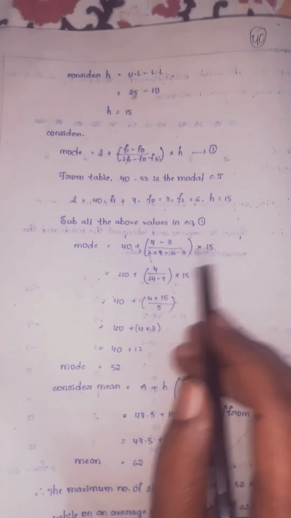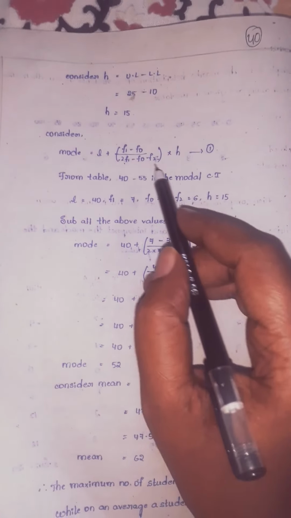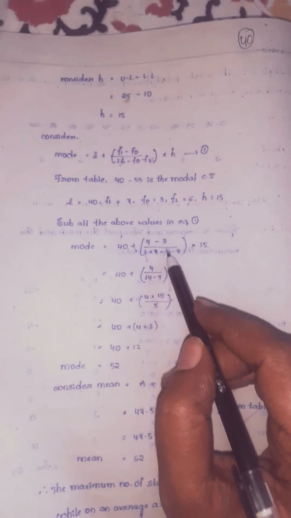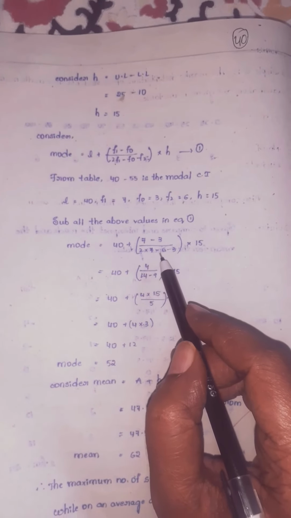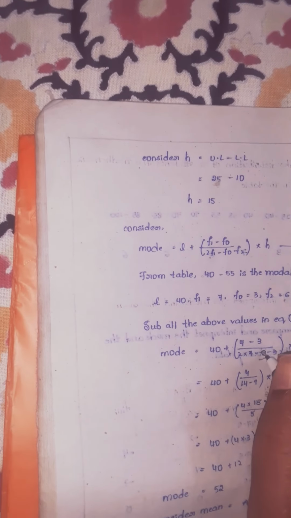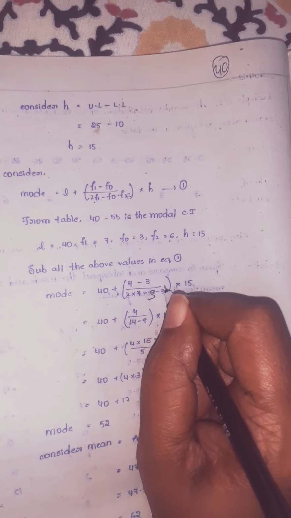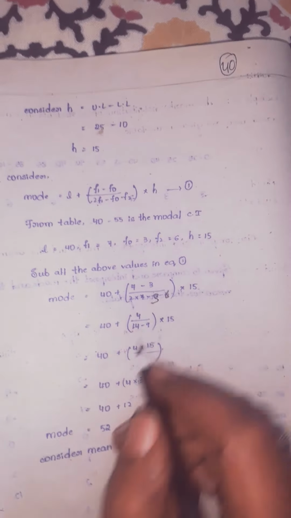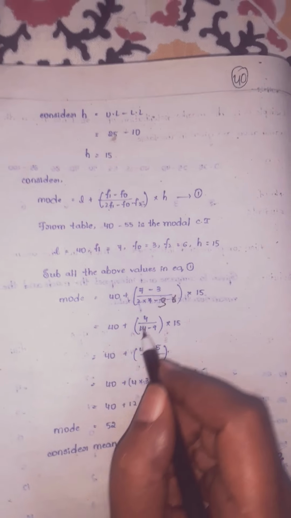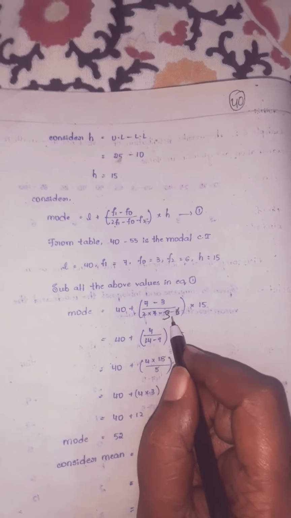Substitute all the above values in equation 1. So what does it become, children? 40 plus, so here the f1 value is 7, minus f0 is 3, by 2 into f1, means 2 into 7, minus f0, which is 3, minus f2, which is 6, children. 7 minus 3, I wrote 40 as it is. 7 minus 3 is 4. 2 sevens are 14, minus 3 minus 6 is how much, children?